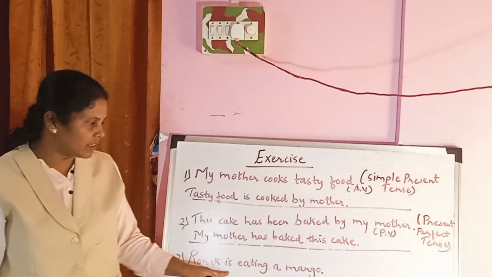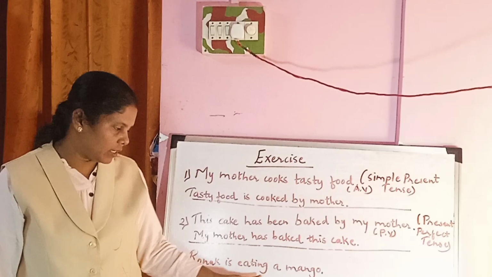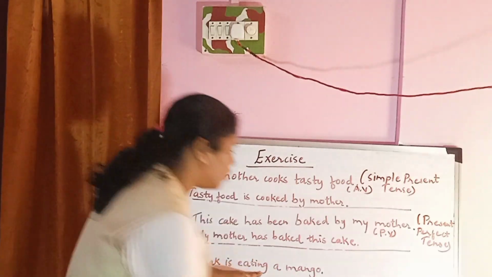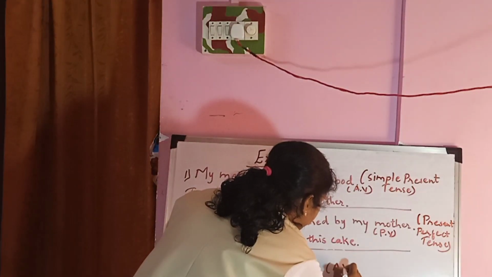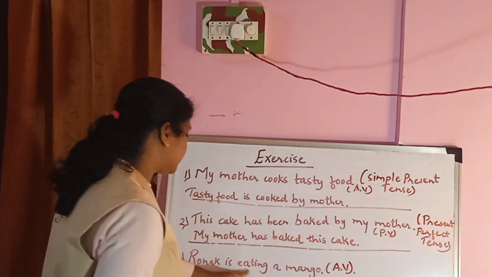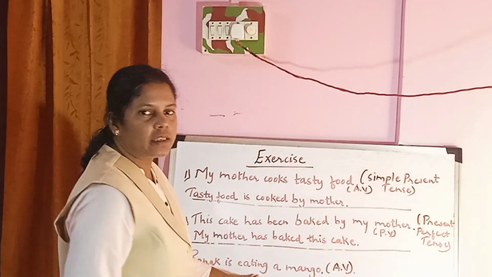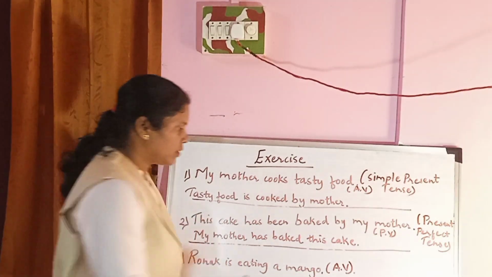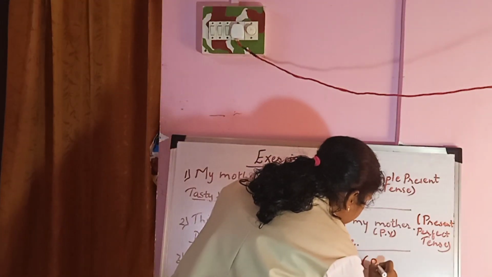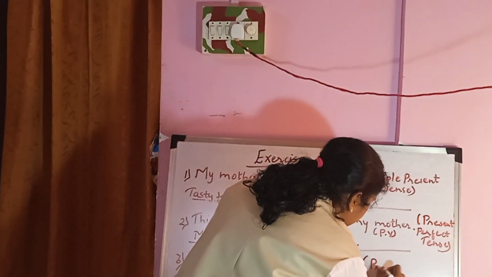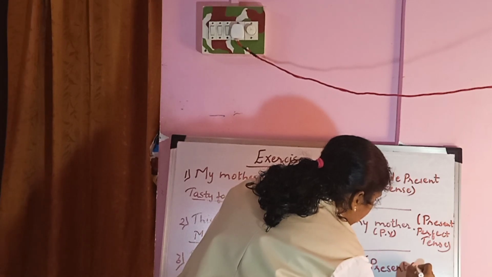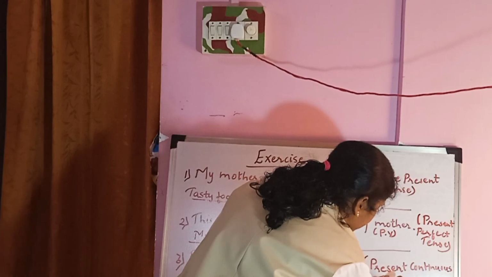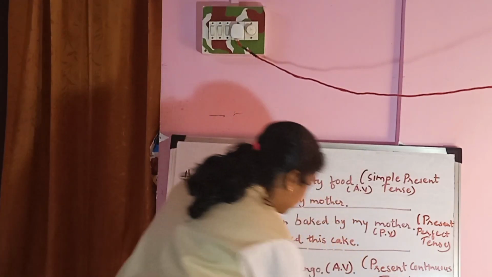Third one, Ronak is eating a mango. Active voice. Ronak is active. He is eating a mango. So the sentence is in active voice. Is eating, ing form of the verb, meaning the sentence is in present continuous tense. Present continuous tense.